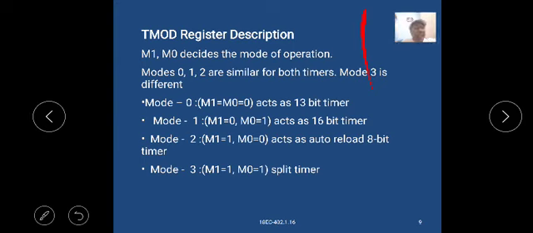Mode 3, M1 equals 1, M0 equals 1, is the split timer.